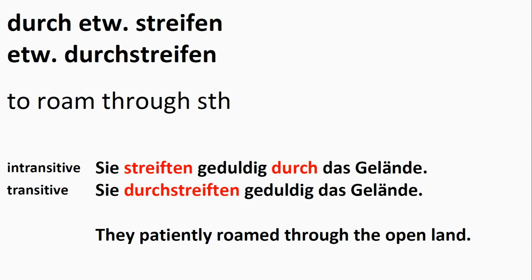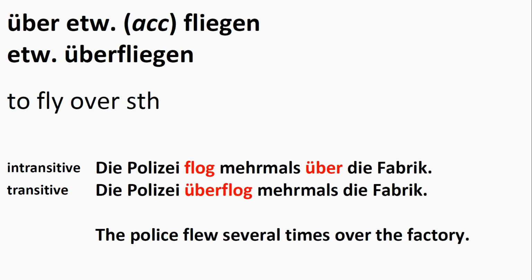Fine. Our next example. Über etwas fliegen. Etwas überfliegen. This means to fly over something. Über etwas fliegen takes an accusative case. So this is what the ACC stands for. Now, the example with the intransitive verb is Die Polizei flog mehrmals über die Fabrik. So here we need a preposition, über.